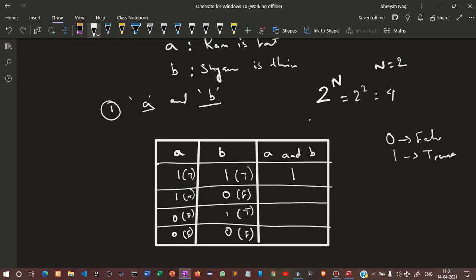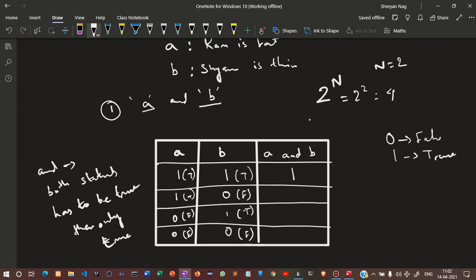And now if any one of the conditions becomes false, it will affect the whole thing. So and says that both statements or propositions have to be true, then only the output will be true. Look here, 0 0, so it will be 0. 0 0 1, any one of them is false, so again false. One of them is again false, so again false. So this is the condition behind it.